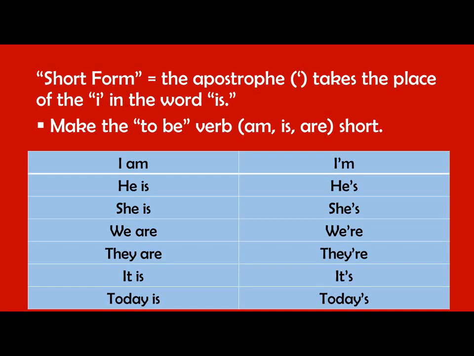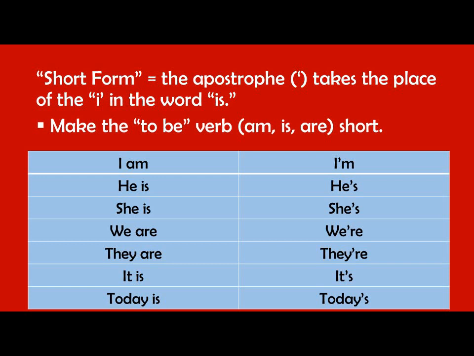She is, she's my friend. We are, we're studying elementary English. They are, they're my teachers. It is, it's hot today.